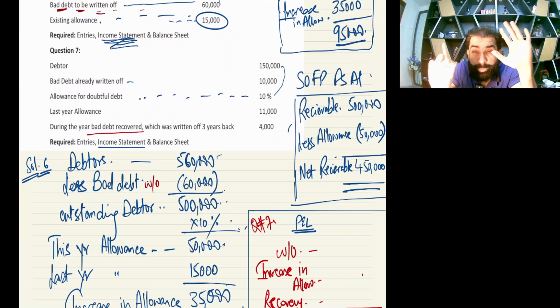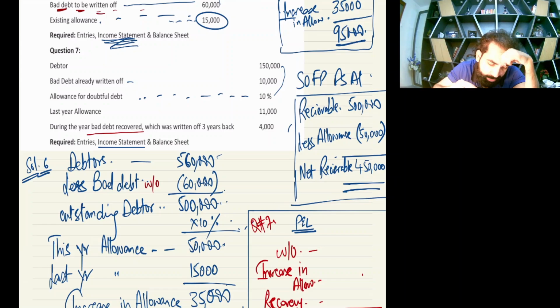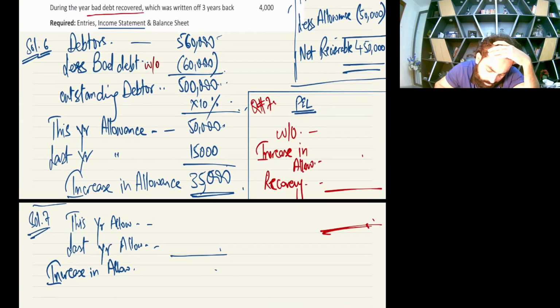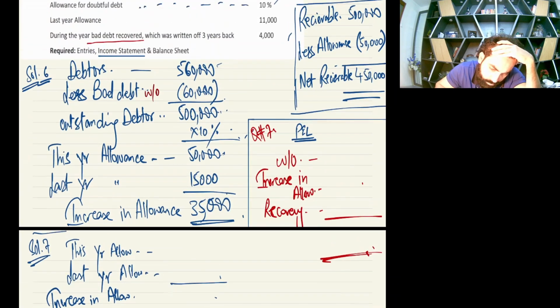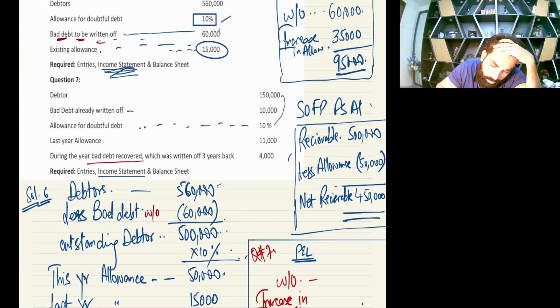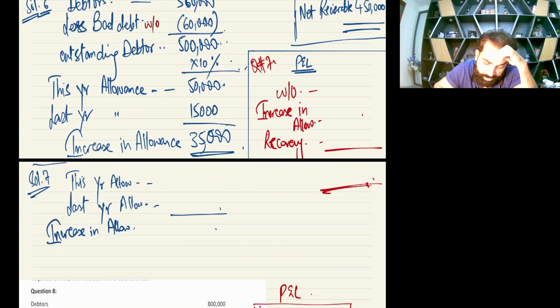Again, bad debts already written off, so you don't need to write it off with your own hands. So your year-end debtors are 150,000, and you need to apply 10% on it. 150,000 multiplied by 10% is, this year allowance is 15,000.